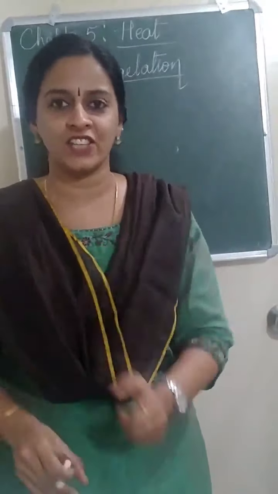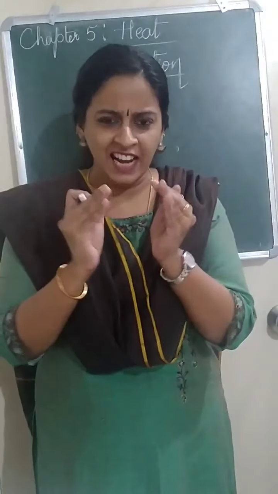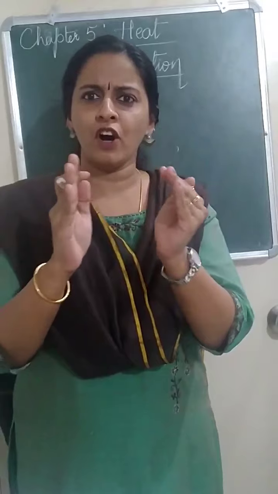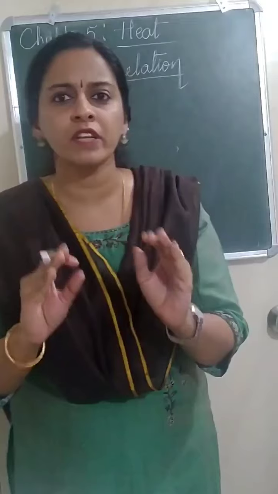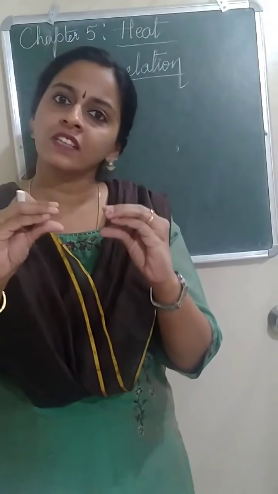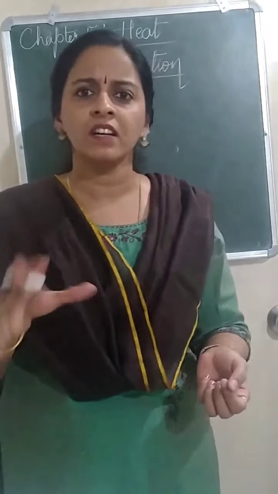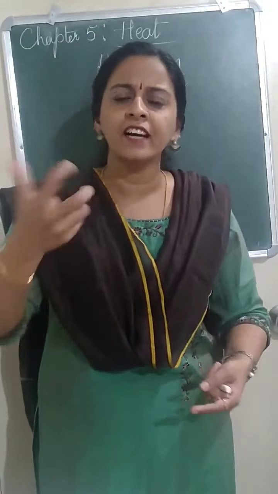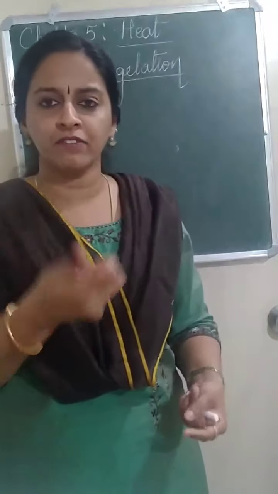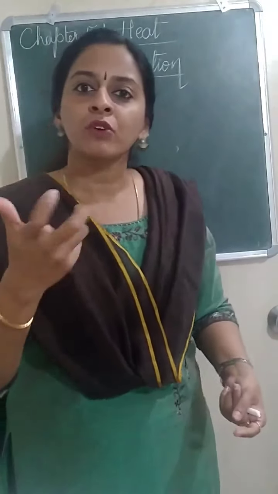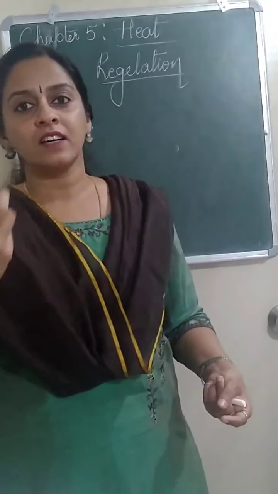So what is regelation? You can do it at home also. Take two pieces of ice and press them with the pressure applied through your hands. After about 5 to 6 minutes, you will see that both ice pieces get joined to each other. Or crush some ice in a mixer, and by applying pressure with your hand, you can make it into golas. Perfect mold shape you may not get, but you can prepare it by hand. You can get that crushed ice back into ice again.